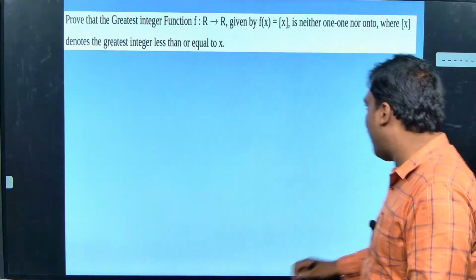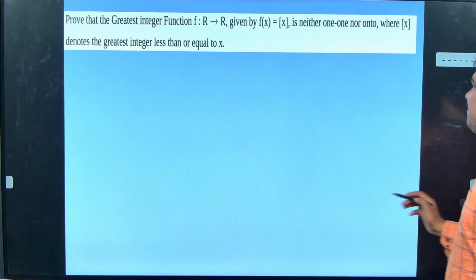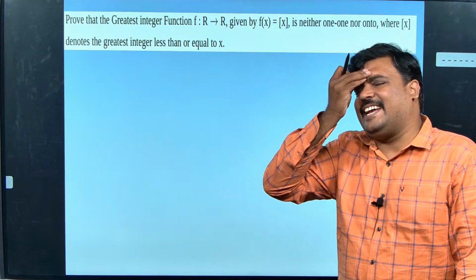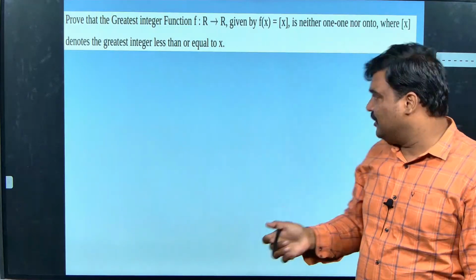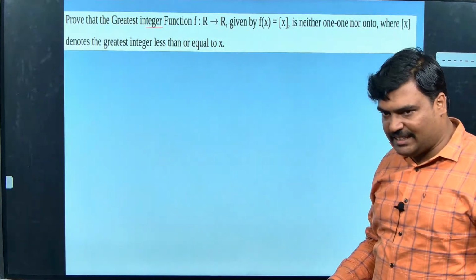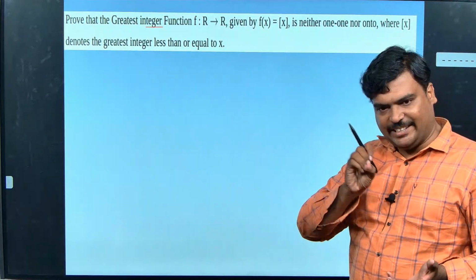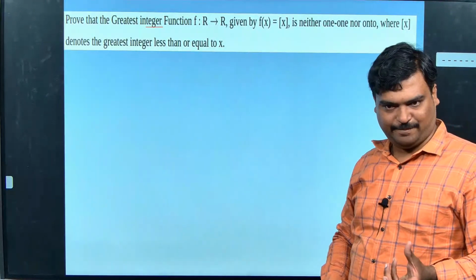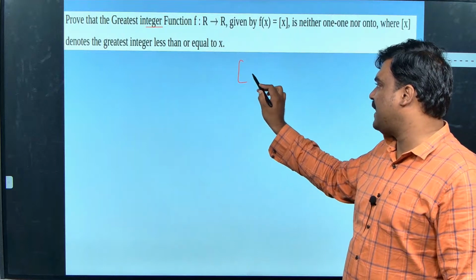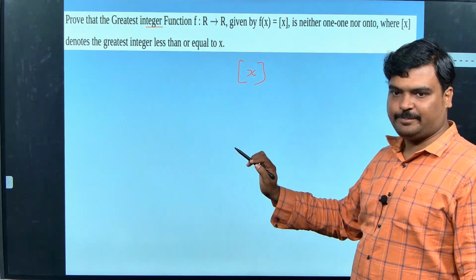Don't worry. See, what is the meaning of greatest integer function? The name itself is greatest. The number will be made smaller. So they said integer. So whatever number I give, it will make it to the integer less than what I give. So I will usually express it in this kind of bracket. Understood?